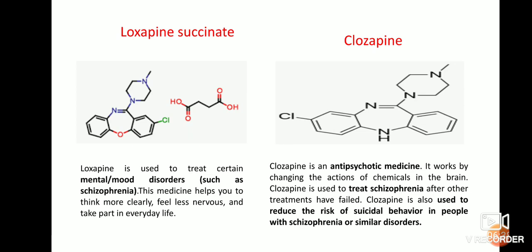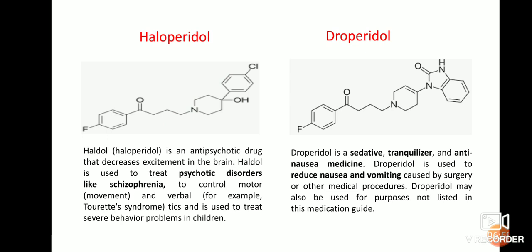Next one is clozapine. Clozapine is an antipsychotic drug. It is mainly used to change the chemicals in the brain. Clozapine is mainly used to treat schizophrenia when other treatments have failed, and also to reduce the risk of suicidal behavior in people with schizophrenia or similar disorders. Next drug is haloperidol.